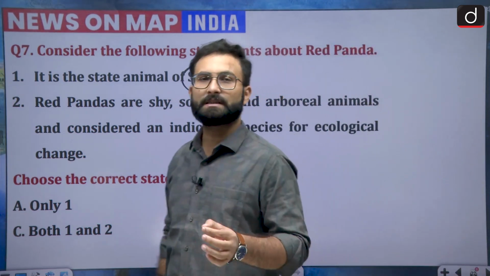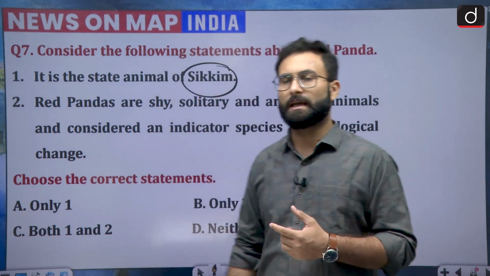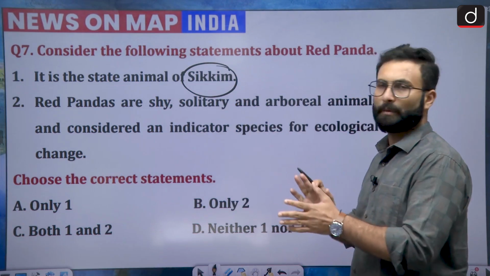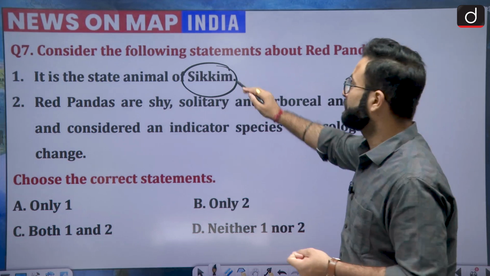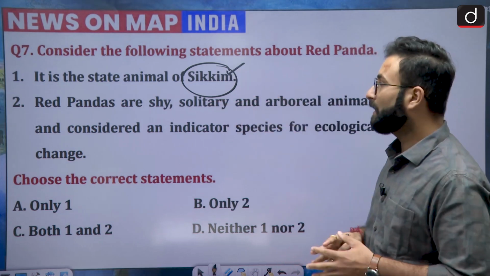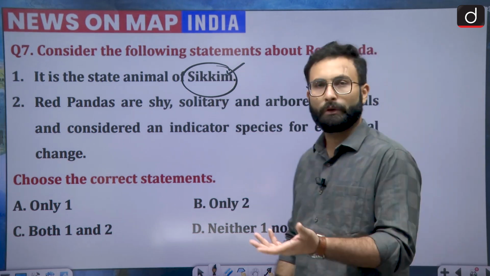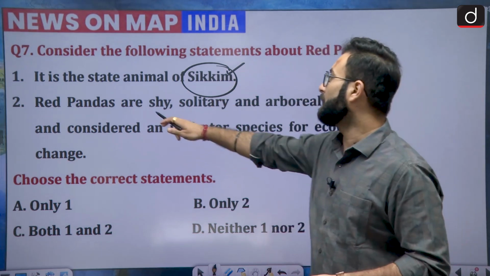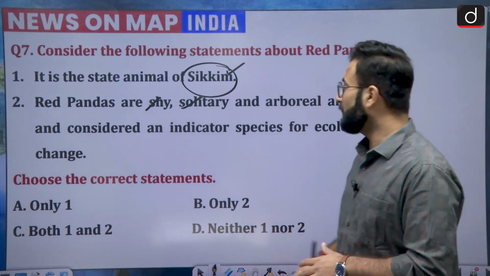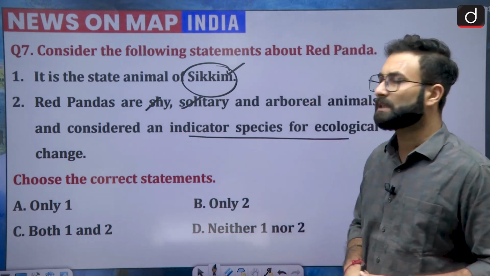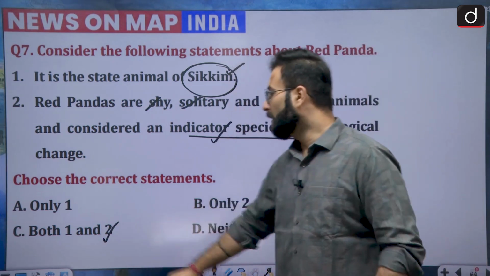Today we have discussed various state animals and the aquatic state animals, so that you can remember. Now, red panda is basically the state animal of Sikkim. Red pandas are shy and solitary; most of the time you will see them alone. They are shy, solitary, arboreal animals that are considered an indicator species of ecological change. So both of the statements are true. Option C would be your right answer.